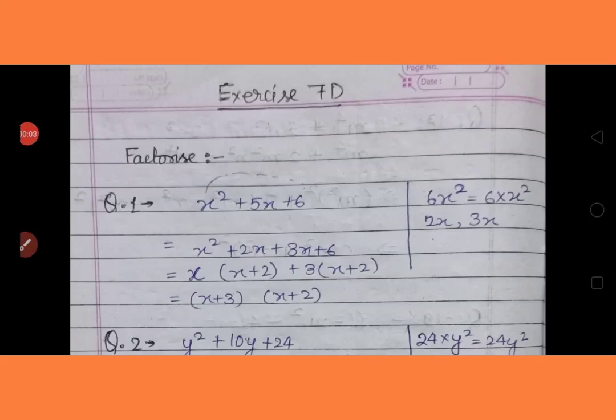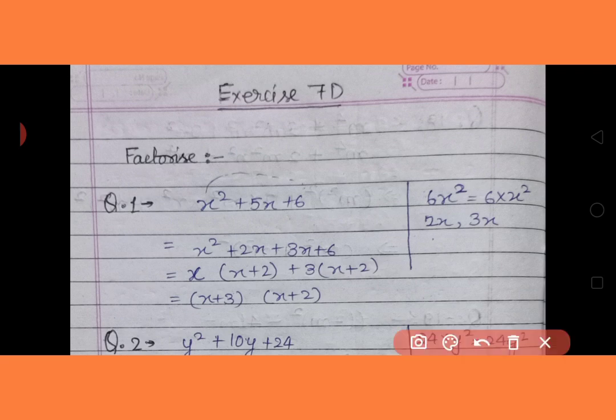Now student, we will study 7D of R.S. Agrawal of class 8th. In this exercise, we will study about factorization by middle term breaking. Now, in the first question, it has given x square plus 5x plus 6. We have to factorize it. But this is different from the other three exercises.